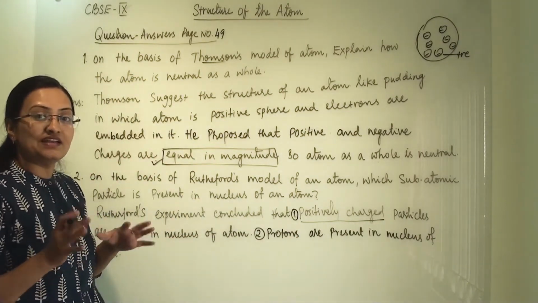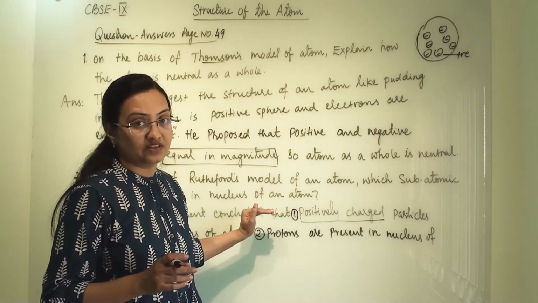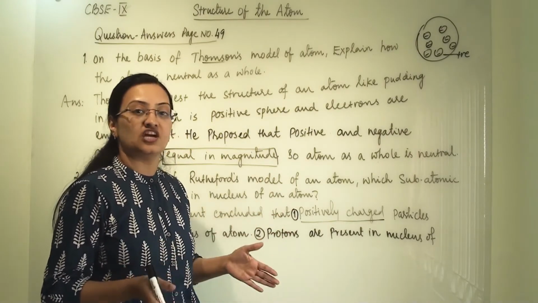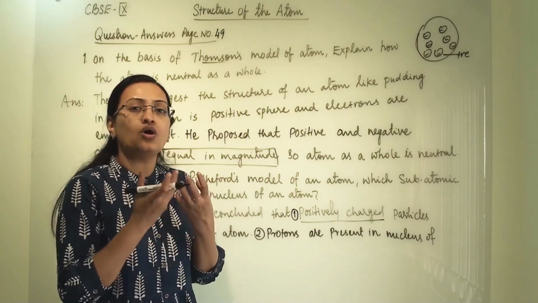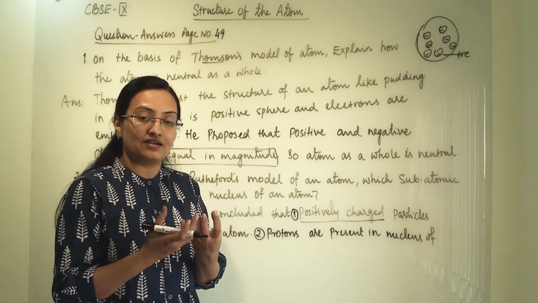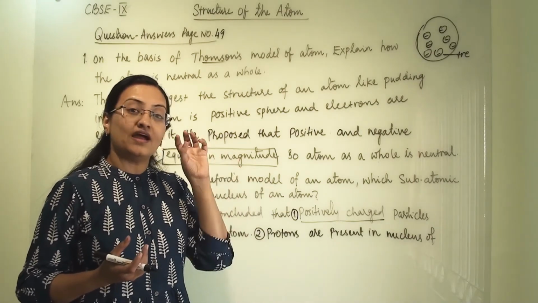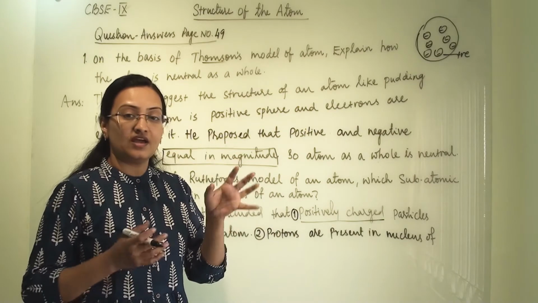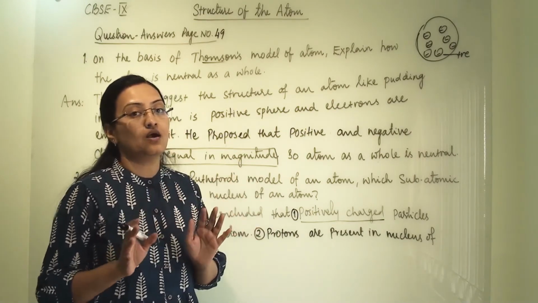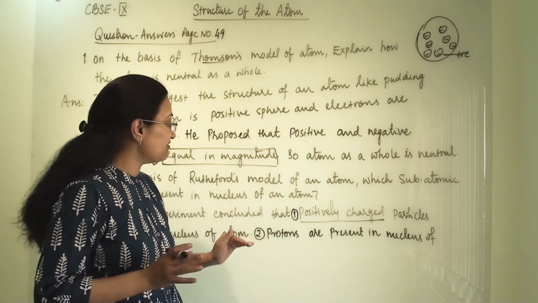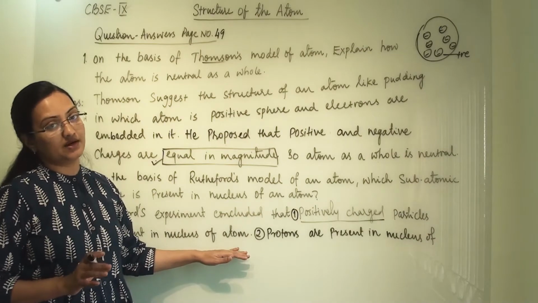It depends upon how much weightage this question is carrying. The direct answer is positively charged particle or proton. He said that the entire mass of the atom is situated in the nucleus of the atom. The nucleus is positive and electrons are negatively charged, rotating around the nucleus. But here we are mentioning only protons and positively charged particles.